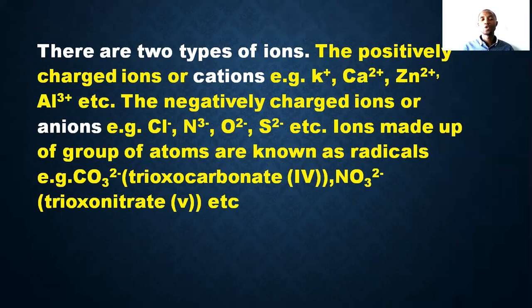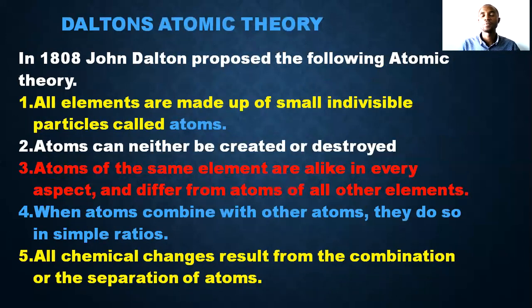So they are called radicals because they are groups of atoms that carry a charge, positive or negative. You can have radicals that are positive, something like the ammonium ion. So when you hear about ions in chemistry, your mind should go to positive charge or negative charge.